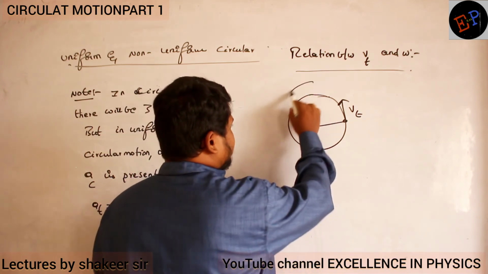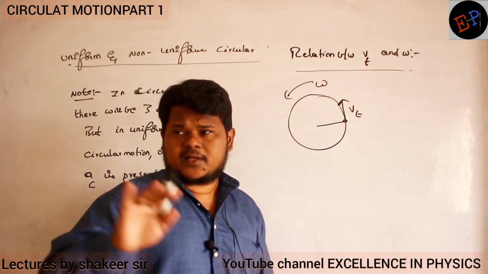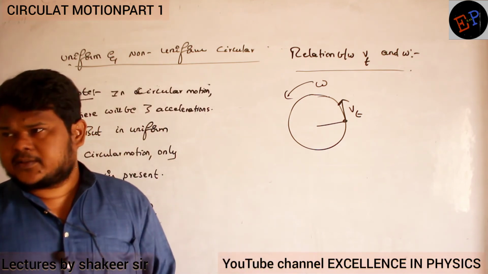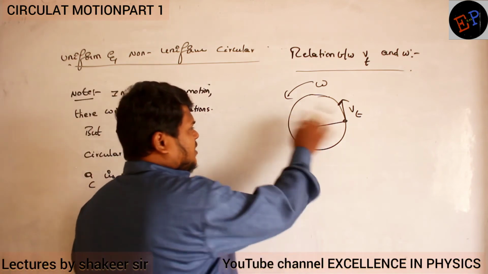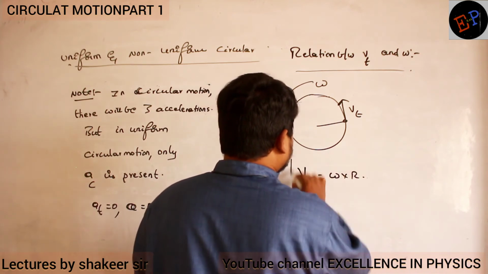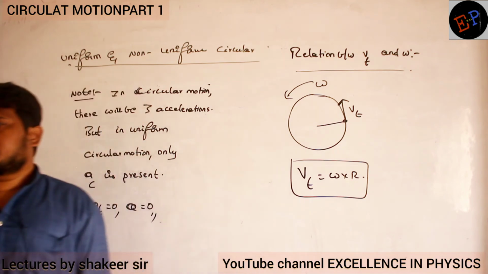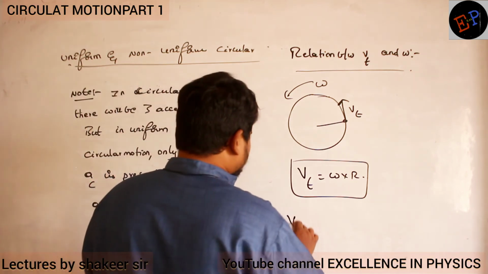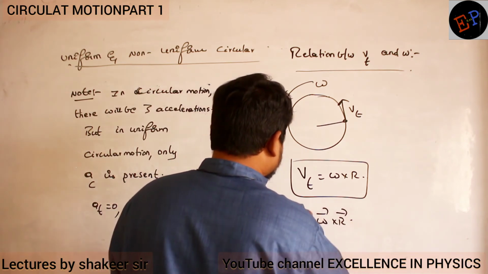And what is meant by omega? Angular velocity. How much angle the body is covering in a particular time. Angular velocity is d theta by dt only. So the relation between both of them is V tangential equals omega into R. This is the formula. And you can write it in vector form also: V tangential vector equals omega vector cross R vector. Clear?